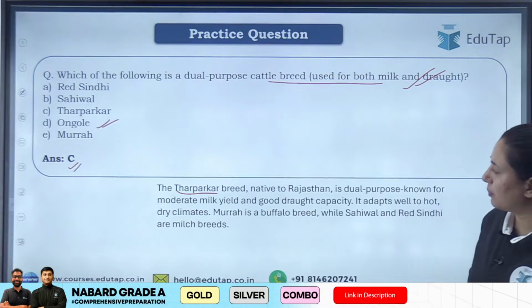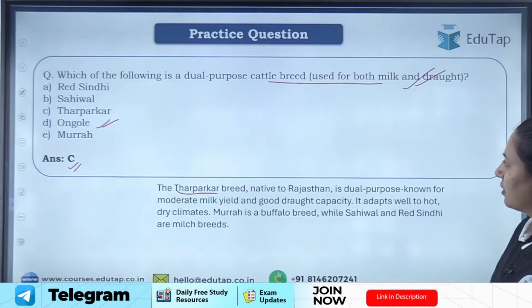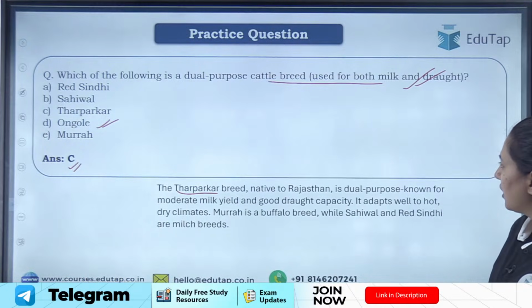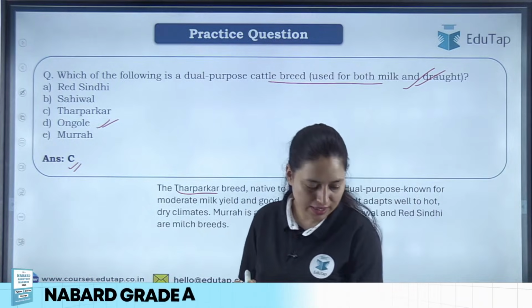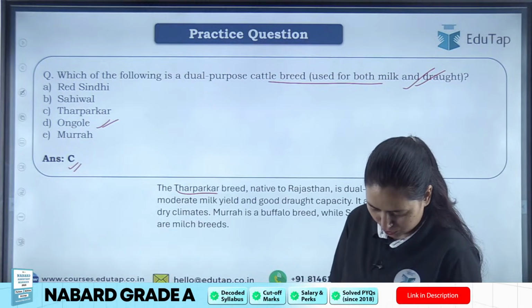So here Tharparkar and Ongol both should be the answer then, right? Okay. So students, we need corrections here. Ongol is also a dual purpose breed, ठीक है। I think that's why people have asked me this question.